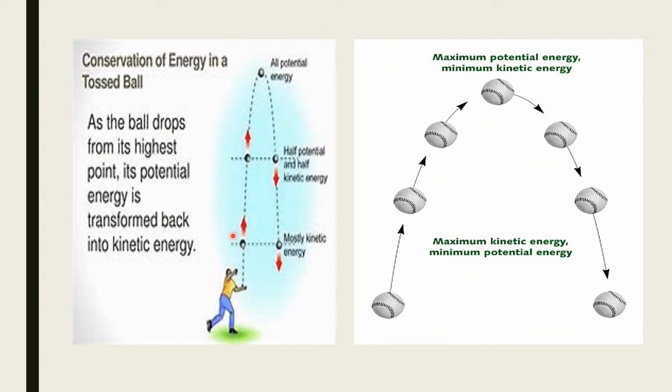As the ball drops from its highest point, when it reaches the highest point, it has potential energy. When it moves, it has kinetic energy, and when it reaches the top, it has potential energy. And when it comes back, the potential energy will be reducing. At the same time, kinetic energy will be increasing, and it reaches this position just below the surface.